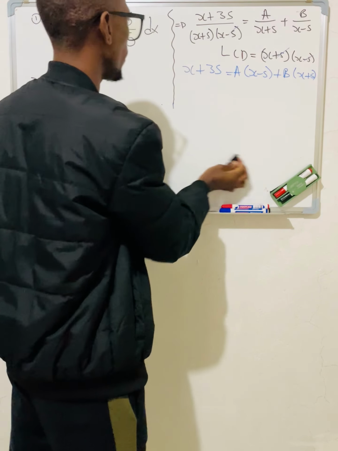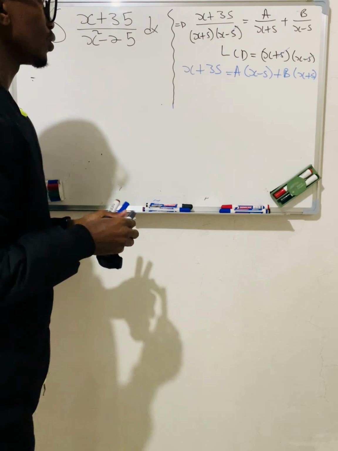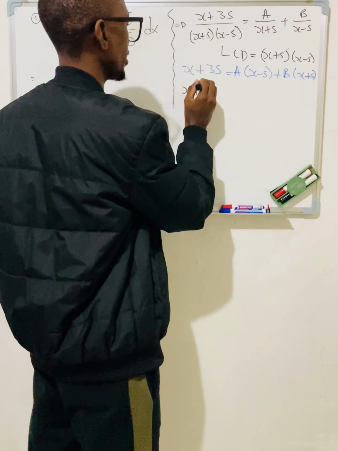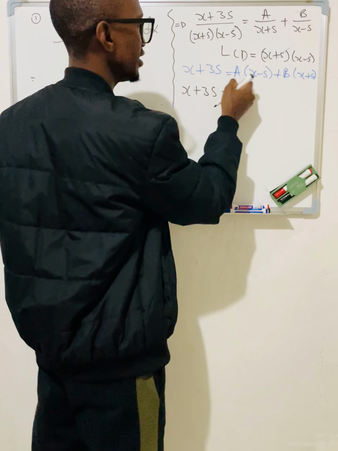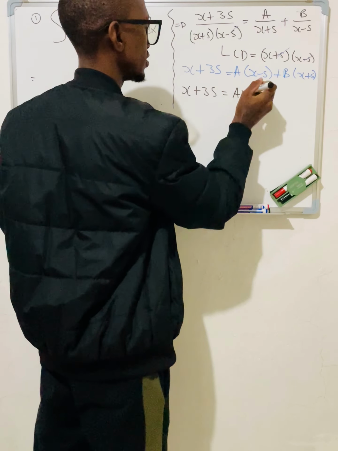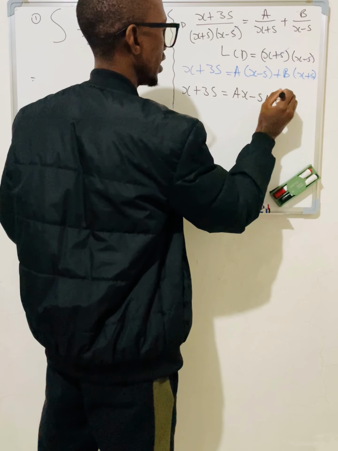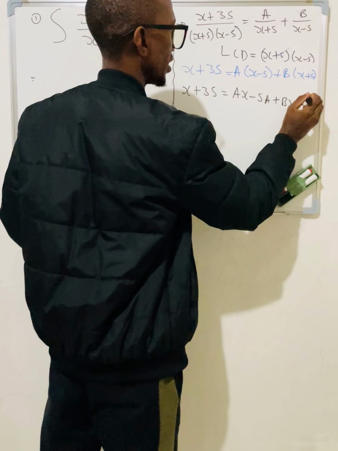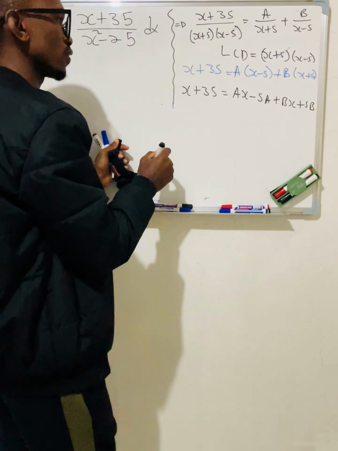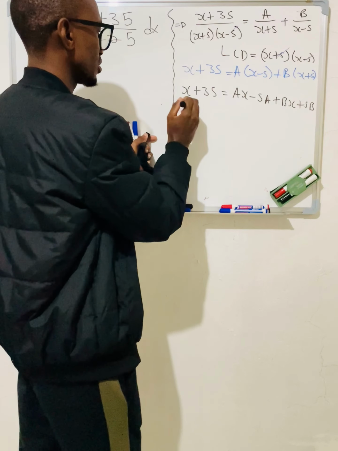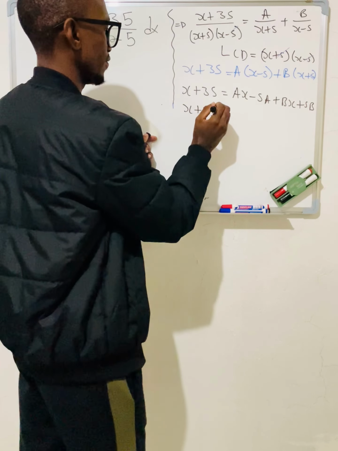We know our b was 4, our a is -3. So to use a different method, we're going to do this. It's going to be x plus 35 equals a times x, ax, minus 5a, plus bx plus 5b. Okay, now from there I need to combine the like terms. So I'm seeing x plus 35.